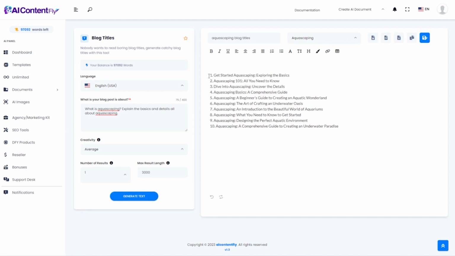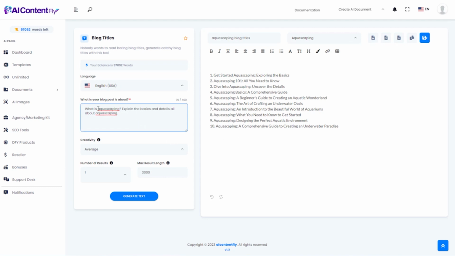And it's going to give us 10 great potential blog titles, such as Get Started Aquascaping, Exploring the Basics, Aquascaping 101, All You Need to Know, Dive into Aquascaping, Uncover the Details, Aquascaping Basics, A Comprehensive Guide, A Beginner's Guide to Creating an Aquatic Wonderland, I like that one, and on and on.